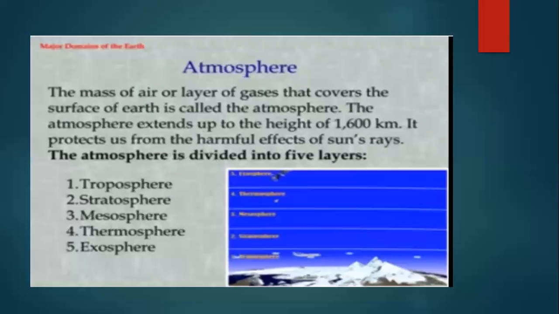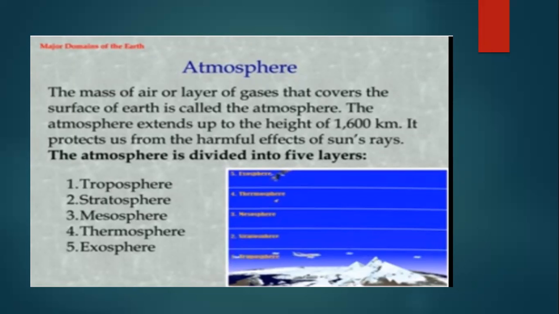Now, the next domain is atmosphere. Now, students, first of all, what do you mean by atmosphere? The mass of air or layer of the gases that covers the surface of the earth. Means you may also say the blanket of air. Okay, what do you mean by atmosphere? You may say the gaseous envelope of air or the blanket of the air surrounding us is called atmosphere. Okay.